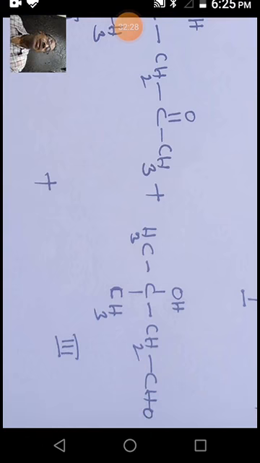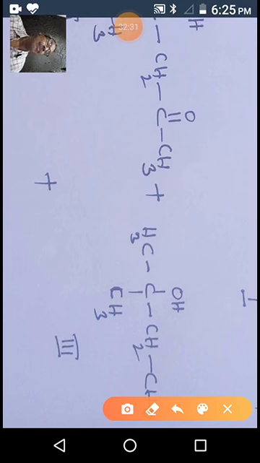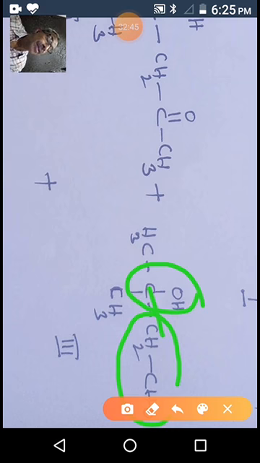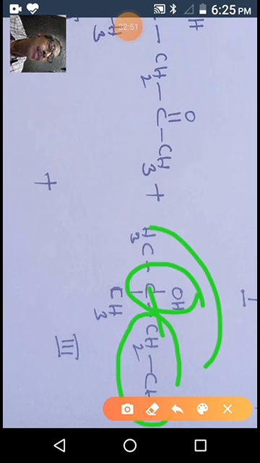First, see the mechanism of this reaction. A carbanion is generated from acetaldehyde. This carbon attacks acetone, so acetone acts as an electrophilic center. Acetaldehyde generates the carbanion. So between these 2 reacting molecules, we expect this type of compound.